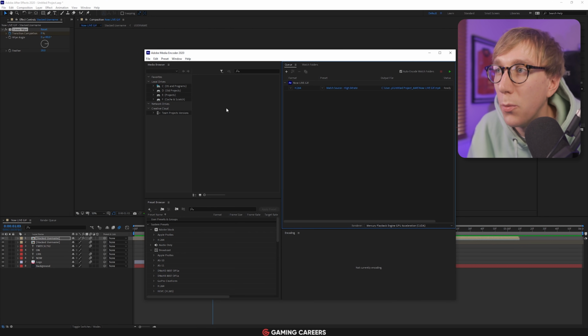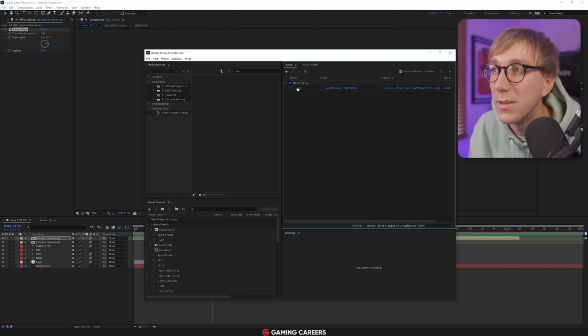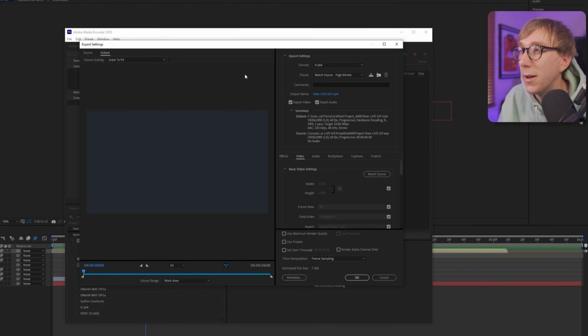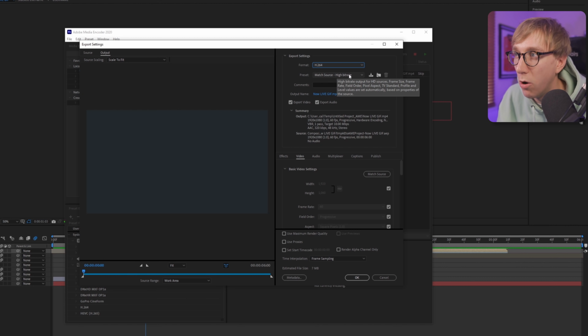Once that opens up, we're going to get some different options here. You might not have H.264 selected as your format to start, but don't worry, just click whatever word is here and we can actually change it to H.264 very easily. So you should get a window like this, and you want to change the format to H.264. This is going to make an MP4 file that's really readable by a lot of the online converters.